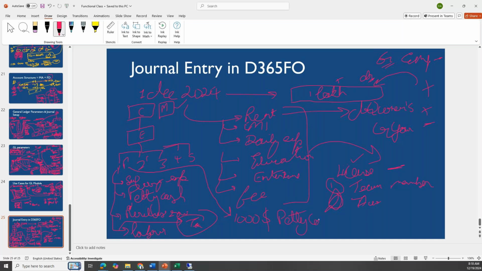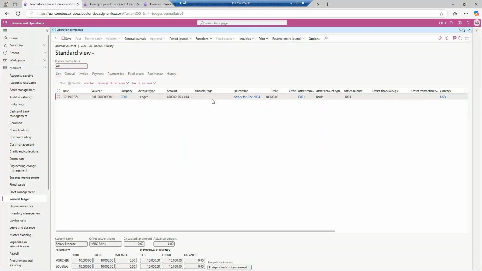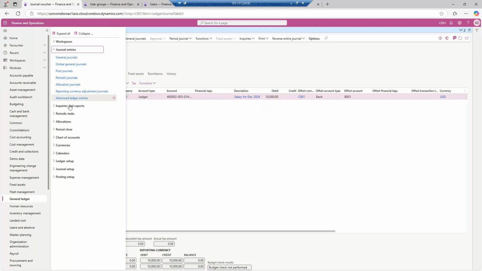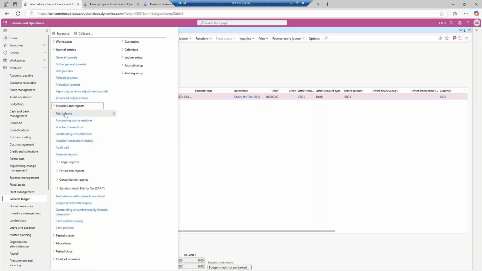So what is the entry of petty cash? There will be a main account, petty cash debit, bank credit. Why have I kept it this way? Because the petty cash ledger account will be added and the bank will be subtracted. This operation is done. If you go to the general ledger level, then inquiries and reports, you go to the trial balance.